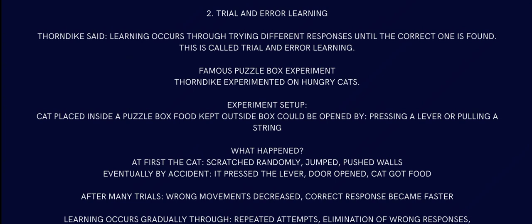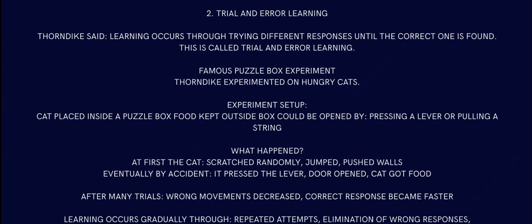Likewise in life, we try many things, but ultimately the ones that get us results, we start doing more. That's the whole idea of trial and error learning. Thorndike said learning occurs through trying different responses until the correct one is found.